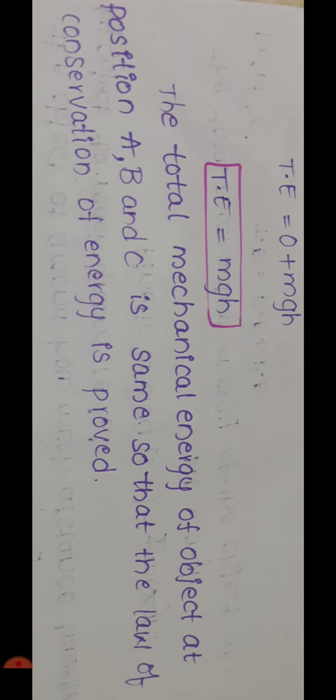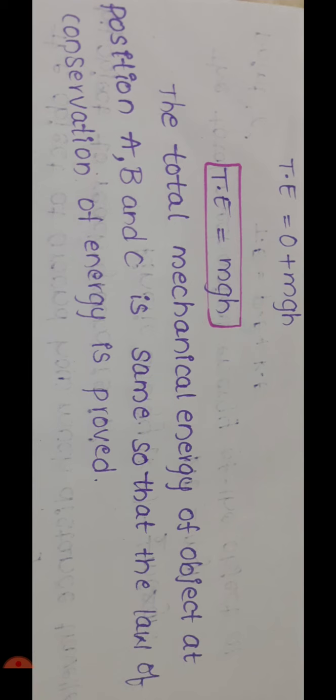So total amount of energy is mgh. So observe here, compare the points A, B, C. Potential energy at point A is maximum, mgh. At point B, potential energy is mgh minus mgx, decreases. At point C, potential energy is 0.